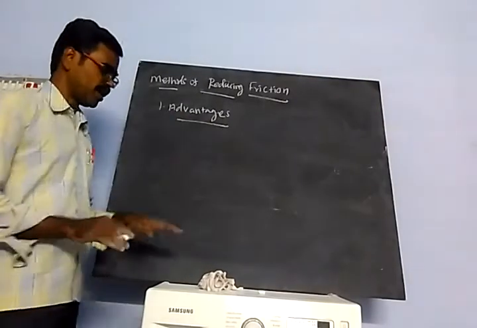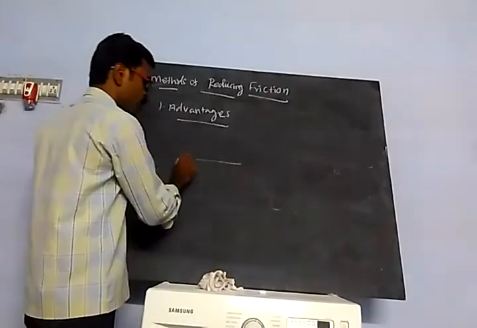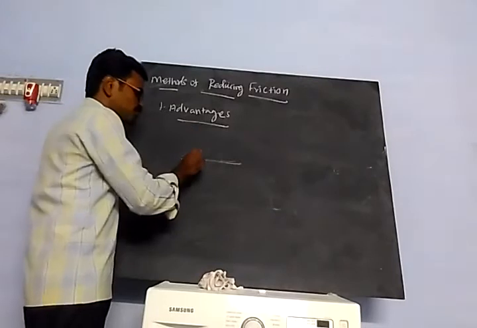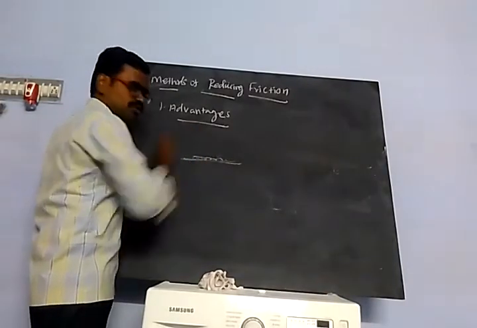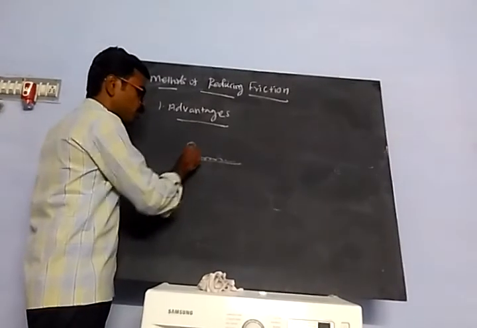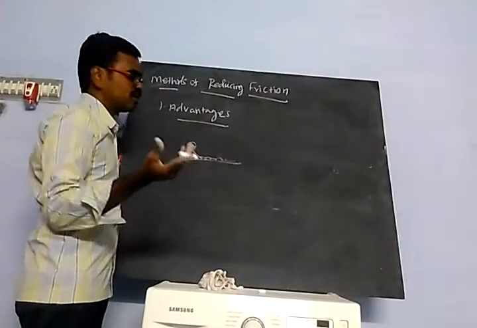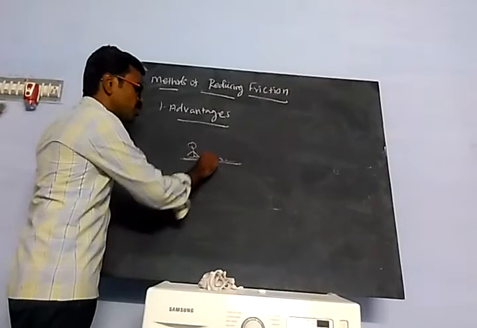Suppose this is a smooth surface, and you put oil on it. Are you able to walk on this floor? No, because there is no friction.